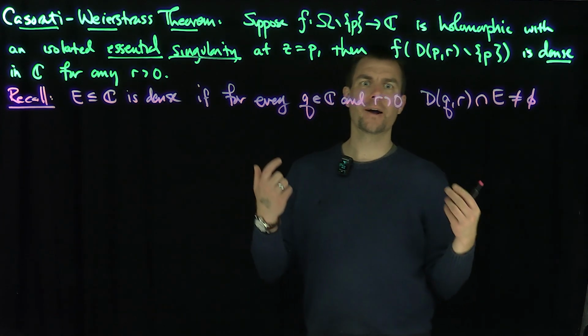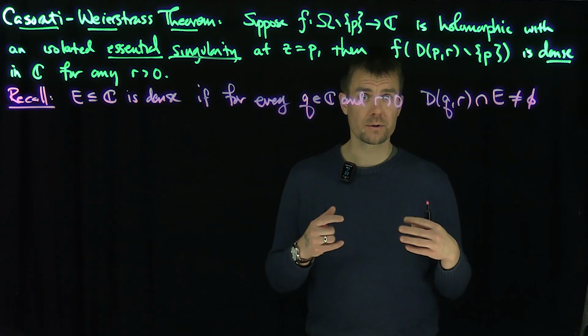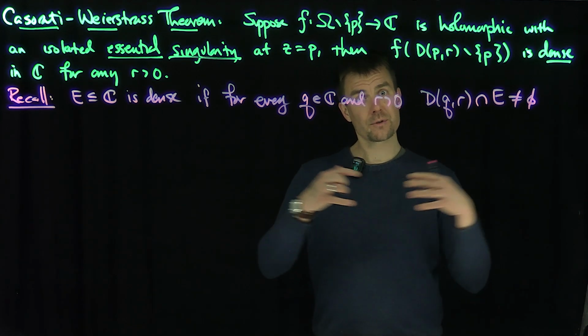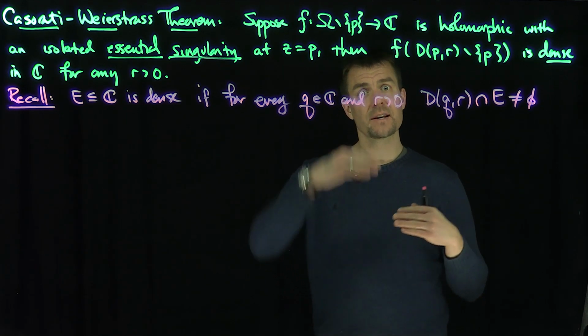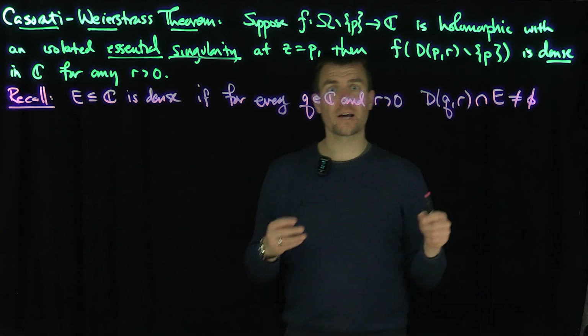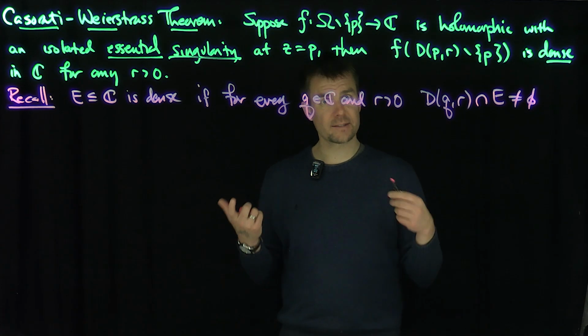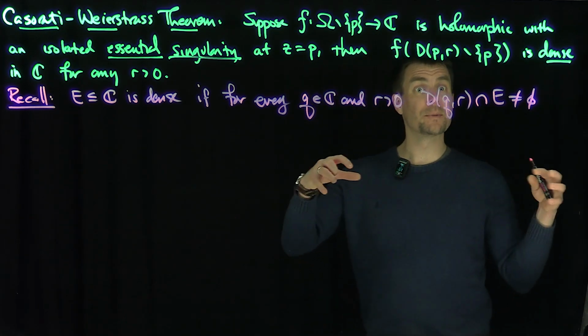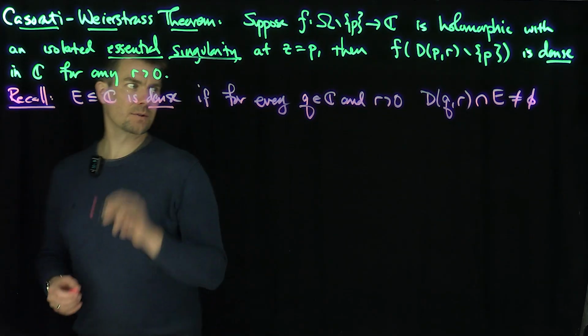You might say, how is that possible, right? The good example to think about is the rationals cross the rationals in R2, right? The rationals are dense in the real numbers, and so therefore the rationals cross the rationals are going to be dense in R2. And if we think of the complex plane as R2, then if I look at rational plus i times a rational, that set would be a dense set in the plane which is missing quite a lot, right? It's a zero measure set. That's what it means to be dense, okay?